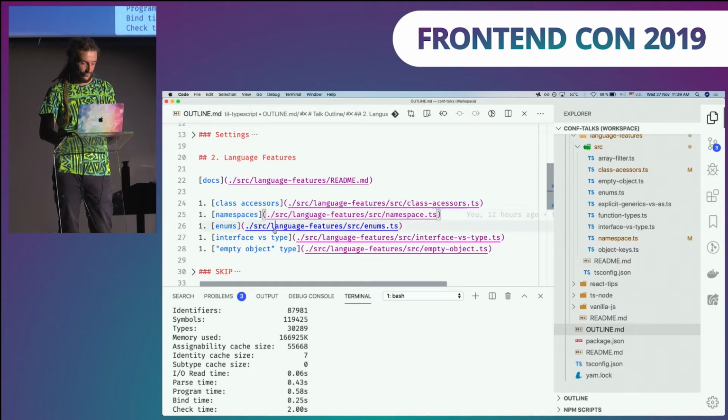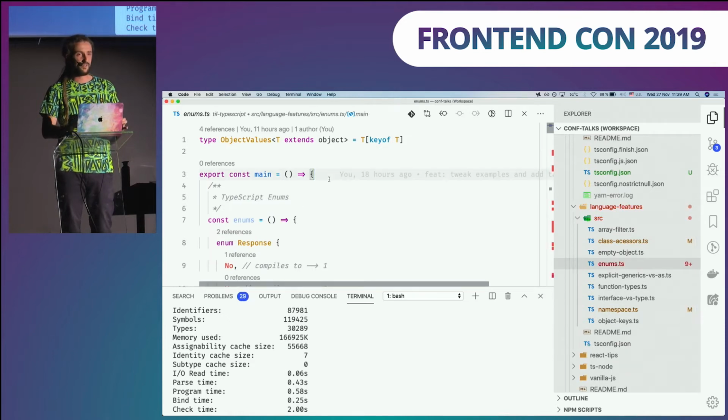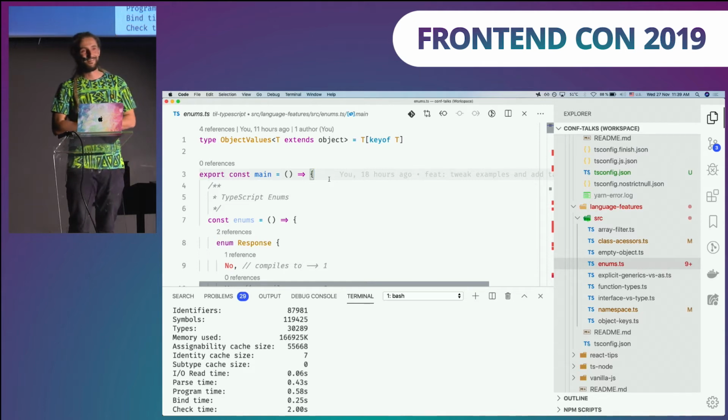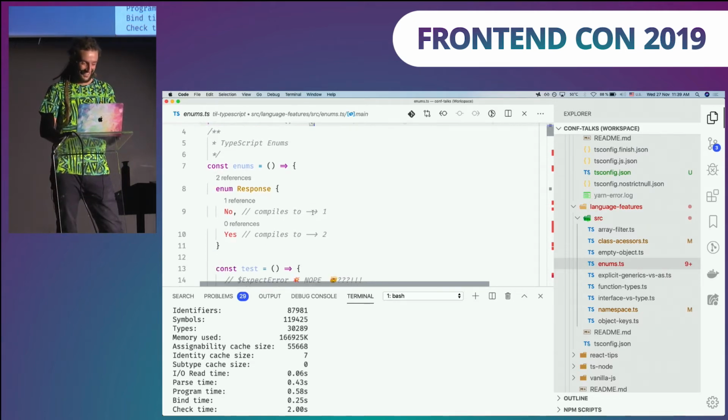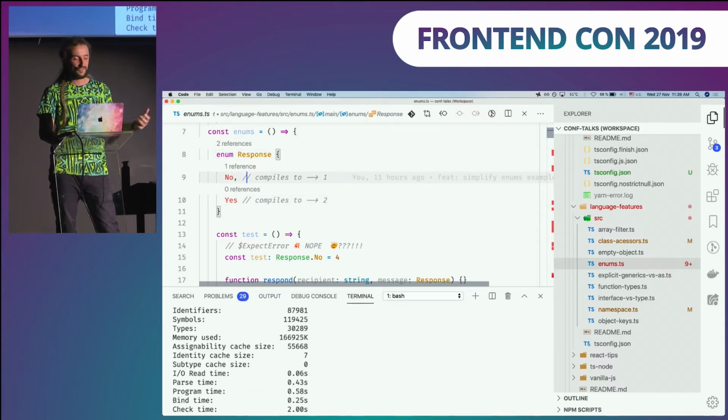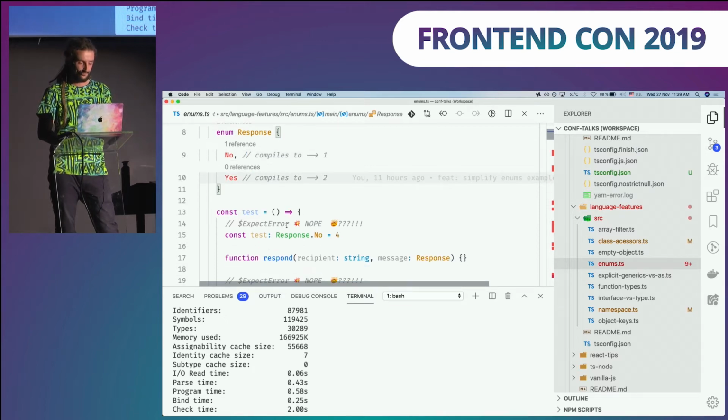Tip number 3, enums. Who is using enums in the room? Oh, okay. You're gonna hate me about this one. So I highly encourage to not use enums. Why? Let me show you. So here we are defining some enum response with no and yes. Under the hood, no is literal 1, and yes is number 2.